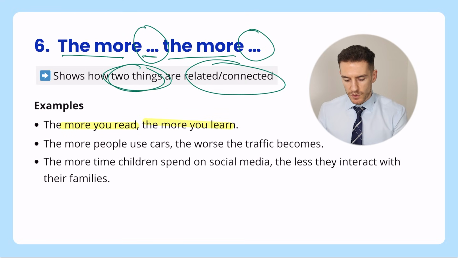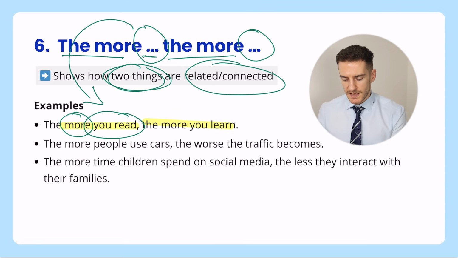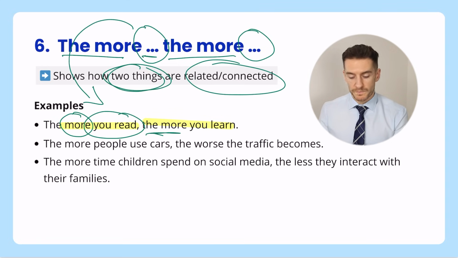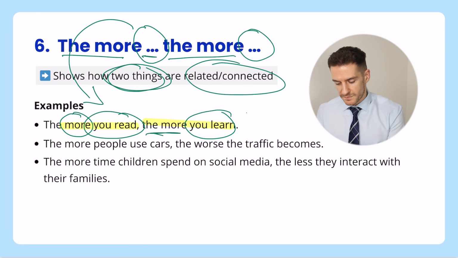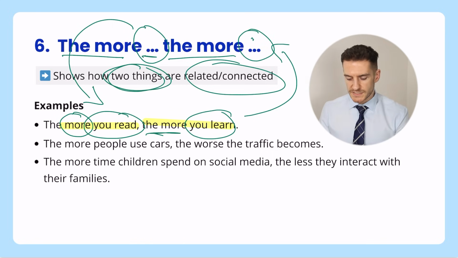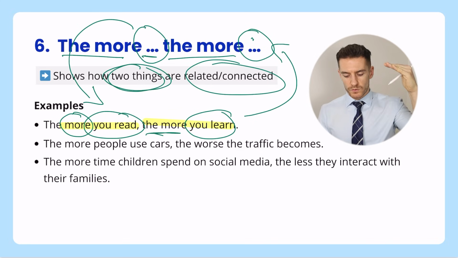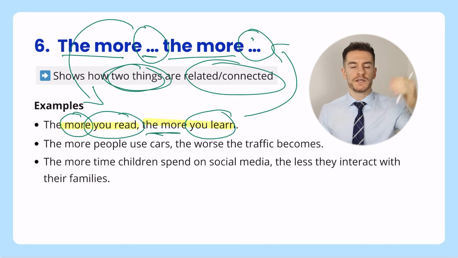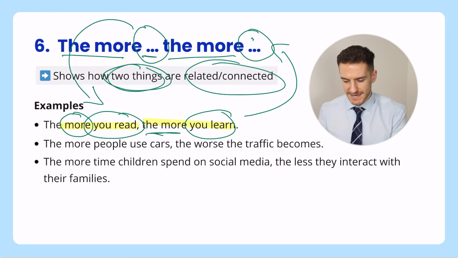So you can see here we've got the more bit, and then we've got extra information where these dots are up here. And then same again, we've got the more, and then we've got more information where these dots are up here. So this is showing how if you read more, well, you're going to learn more. It's showing how these two things are connected.